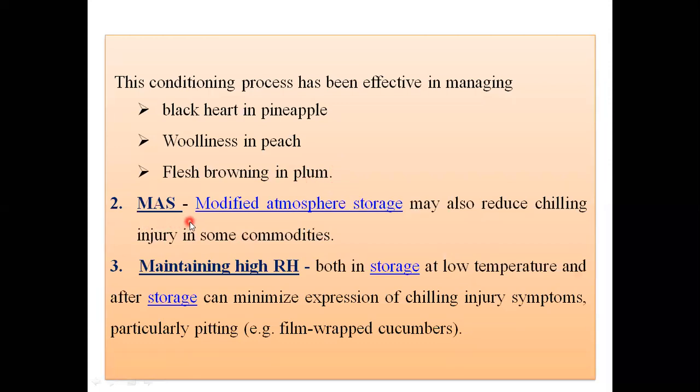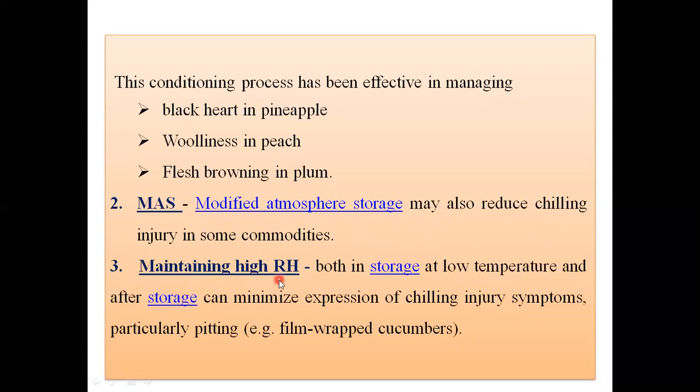Next, management of chilling injury by modified atmospheric storage. It also reduces chilling injury in most commodities. In modified atmospheric storage, we alter the concentration of different gases as per the commodity type, and that's how we maintain their quality.